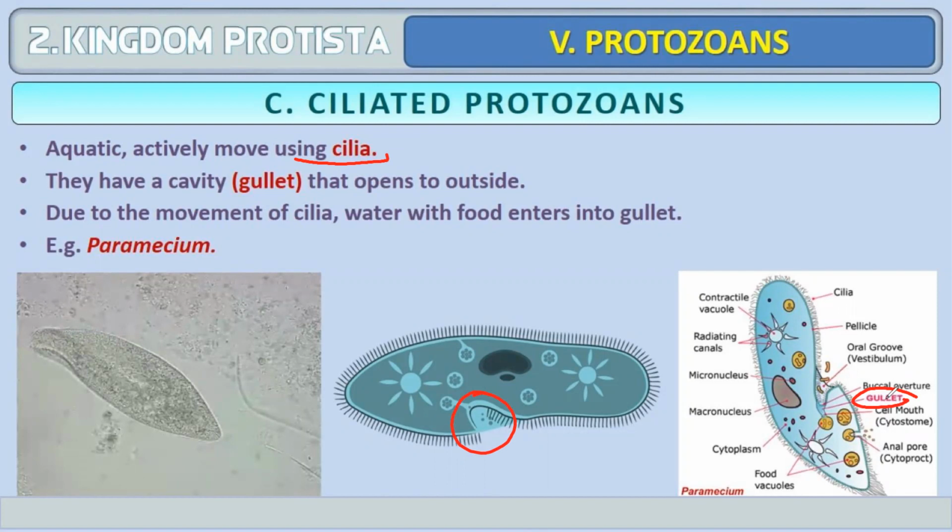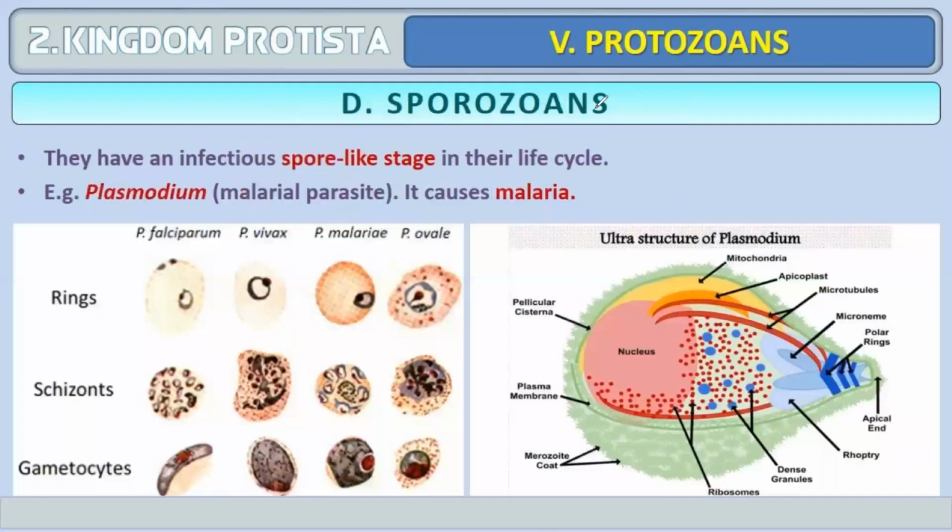Due to the movement of cilia, water with food enters into the gullet. So food enters through the gullet, which acts like a mouth cavity. Example is Paramecium.